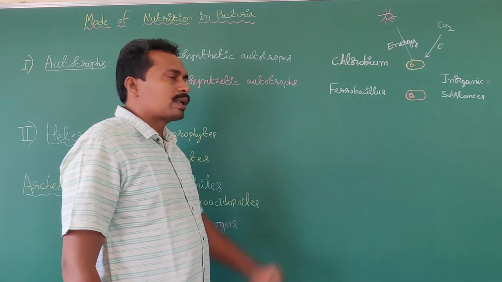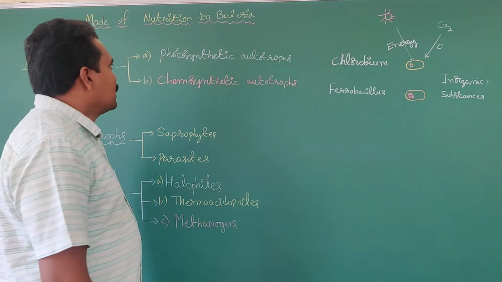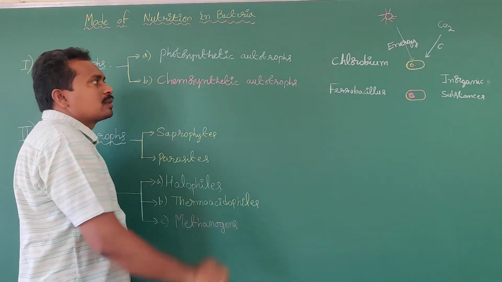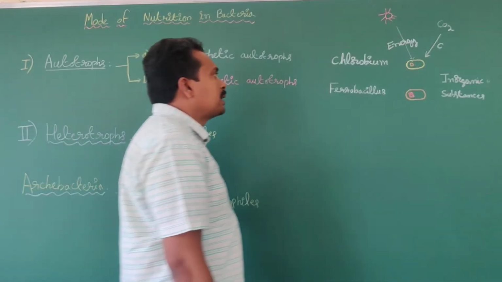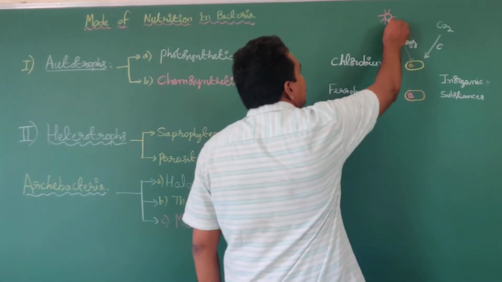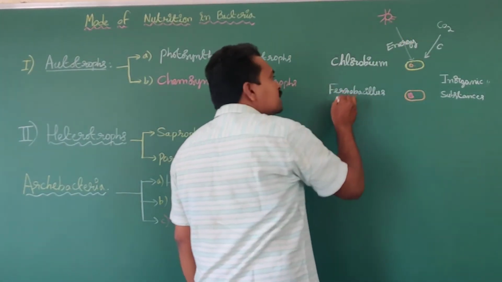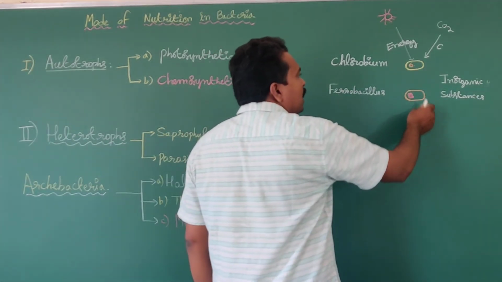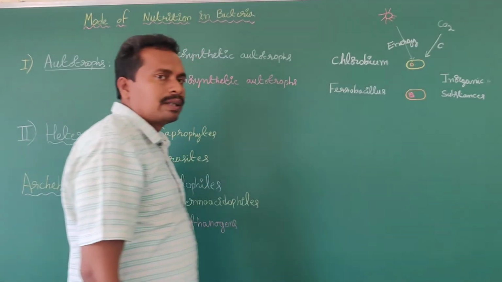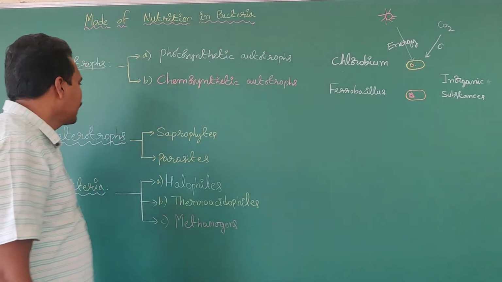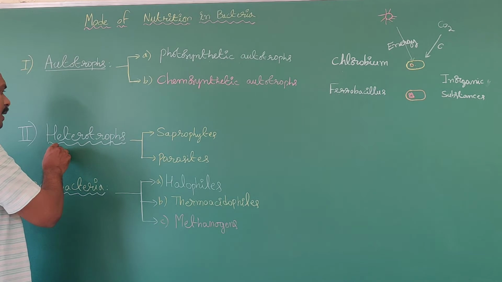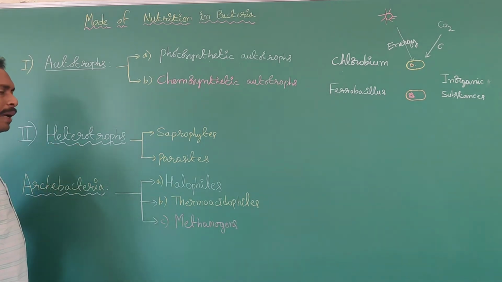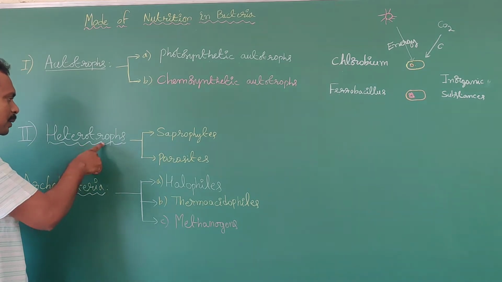For example, Ferrobacillus bacteria. What differences do you observe between these two? Photosynthetic autotrophic bacteria obtain energy from the sun, whereas chemosynthetic autotrophic bacteria obtain energy from the oxidation of inorganic substances. Next, the second major type of bacterial mode of nutrition is heterotrophs.